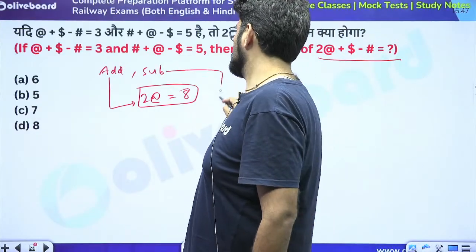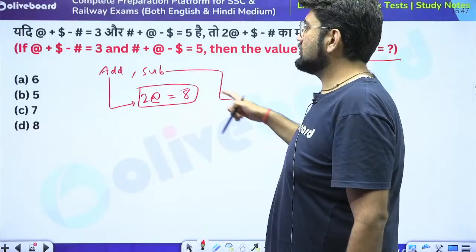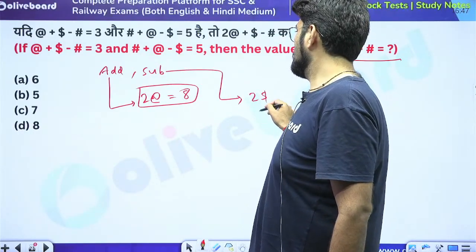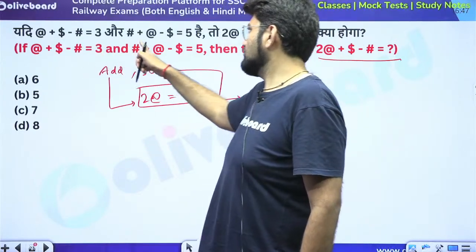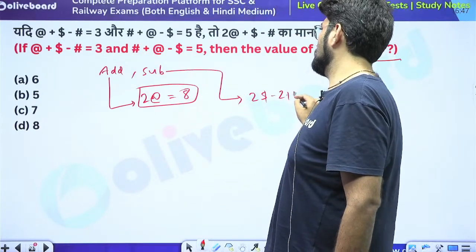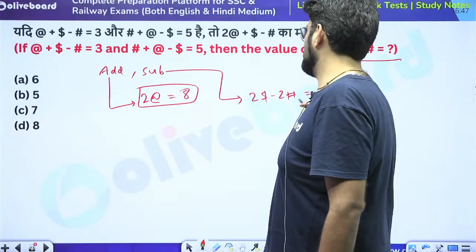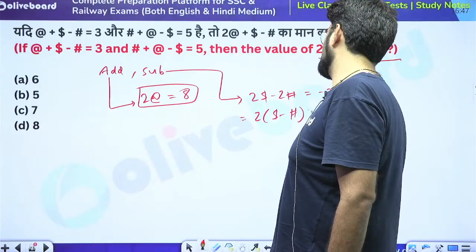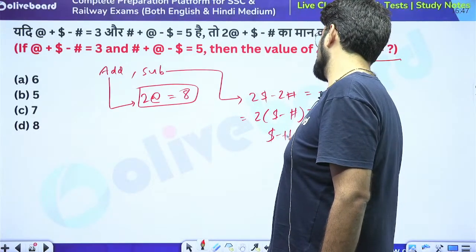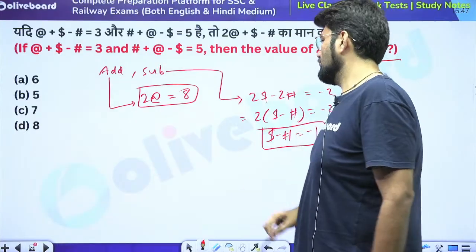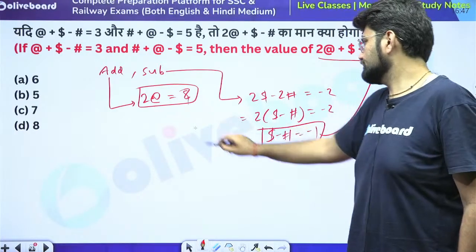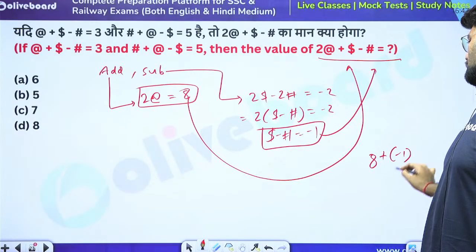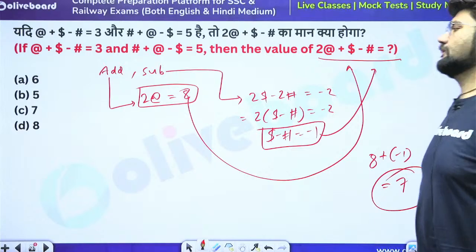Now we'll subtract both the equations. So if we subtract both the equations, this @ will get cancelled. $ minus minus $, that is $ plus $, 2$. And minus # minus #, so this is minus 2#, is equal to 3 minus 5, that is minus 2. So this is 2 common, $ minus # is equal to minus 2. So $ minus # is equal to minus 1. Now just put these values here. So 2@ that is 8 plus minus 1 is equal to 7. That's it.